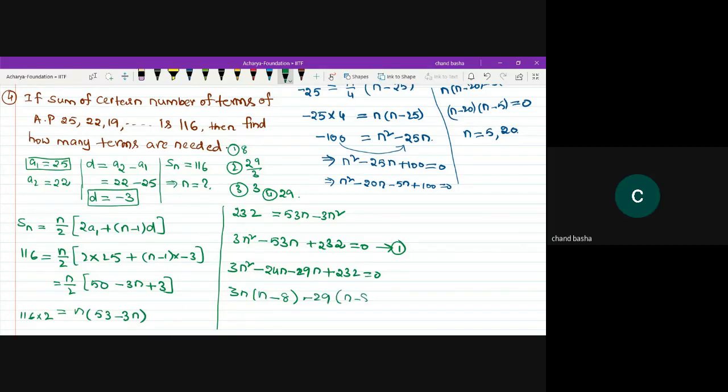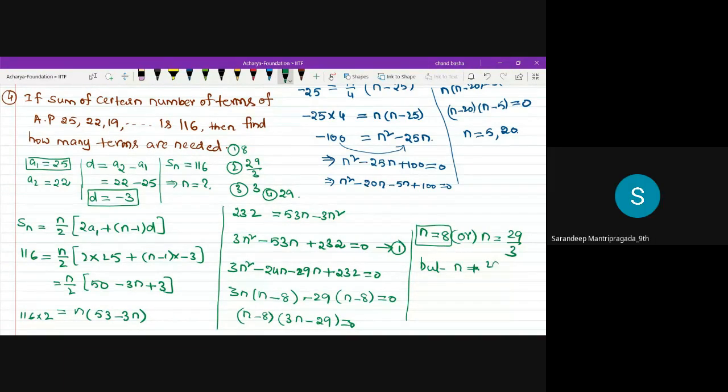Sir, I have a doubt. Minus 8. Just 1 second, I need to complete this. Yes, it is n minus 8. And then 3n minus 29 is equal to 0. We got 2 different values of n here. n is equal to 8 or n is equal to 29 divided by 3. But n cannot be 29 divided by 3, it cannot be a decimal, sir. Right. Therefore, n is equal to 8 is the required answer.